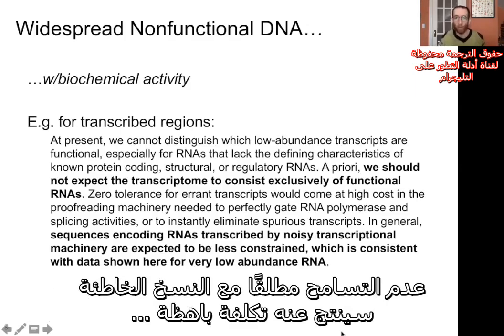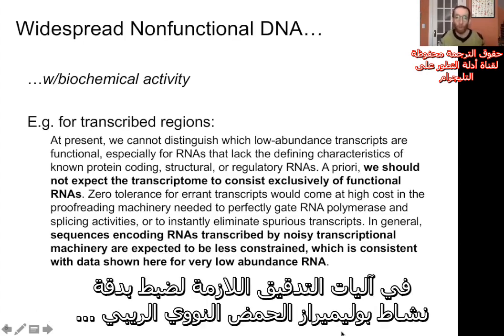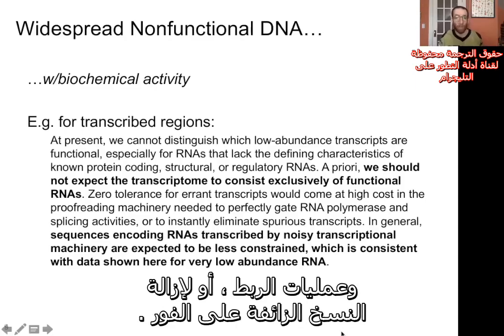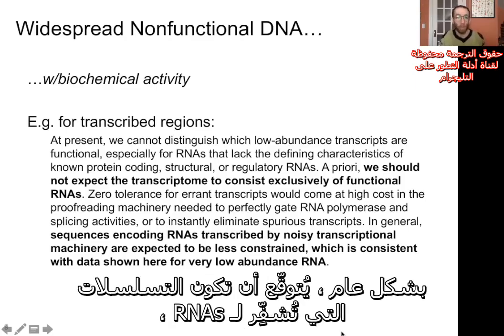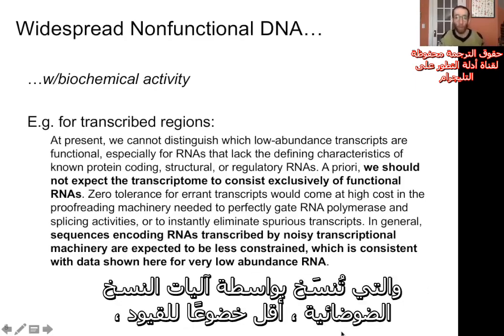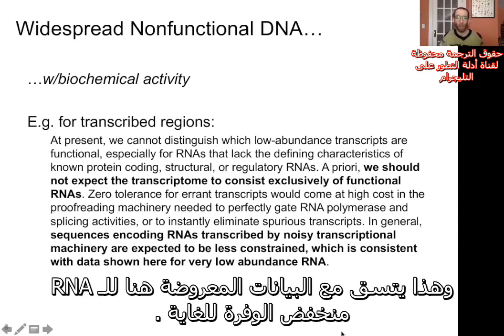Zero tolerance for errant transcripts would come at a high cost in the proofreading machinery needed to perfectly gate RNA polymerase and splicing activities, or to instantly eliminate spurious transcripts. In general, sequences encoding RNAs transcribed by noisy transcriptional machinery are expected to be less constrained, which is consistent with data shown here for very low abundance RNA."